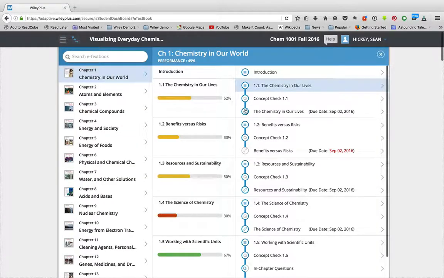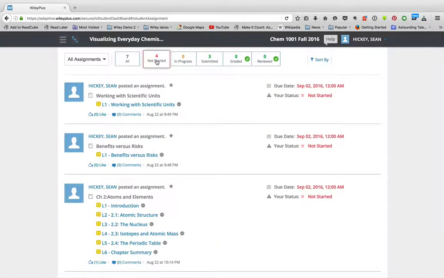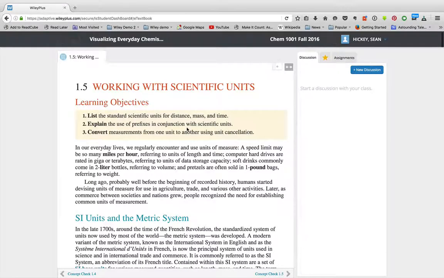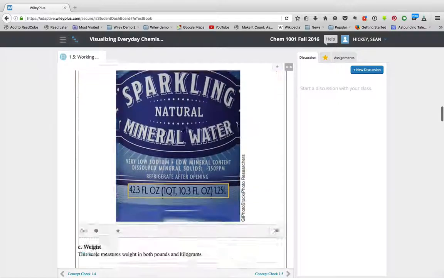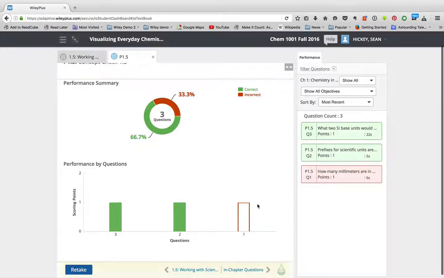The hamburger menu allows you to access the different things. This is the textbook menu, which brings you right to the textbook. And remember, you want to click on your assignments, and whatever you don't have started, you want to go ahead and start that. For reading assignments, by clicking on it, you've basically done it. So you've clicked on it, it's now saying that you've done it, and then you have to go to those concept check questions and answer them.